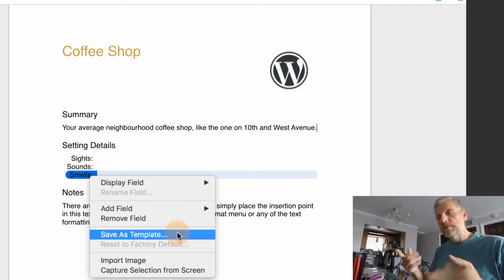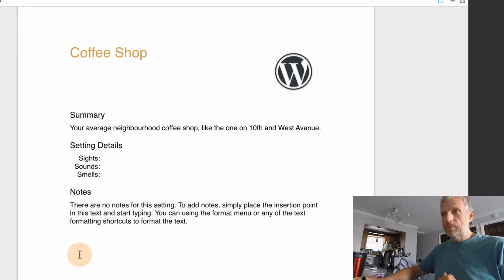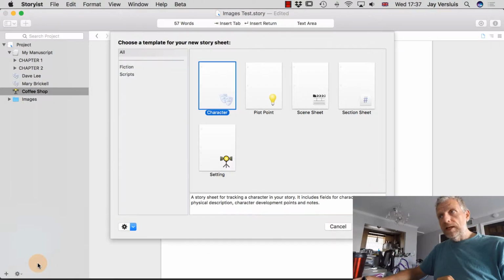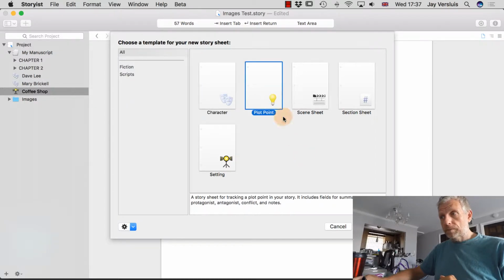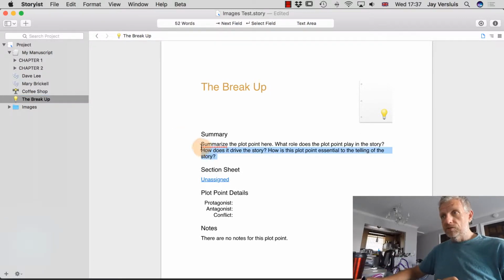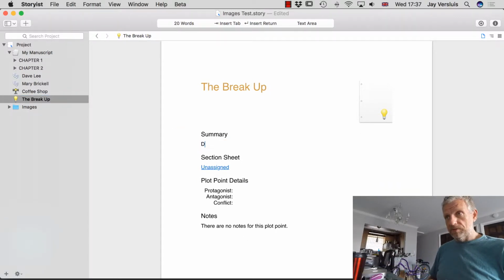So see this as something that can get you started, and you can go as crazy about it as you like. Let's define one more story sheet here, and in which case this is a plot point. And the plot point in my case is the break up. My goodness, the break up. There we go. You can define here what's supposed to happen. Dave wants to break up with Mary, but Mary won't let him do that.